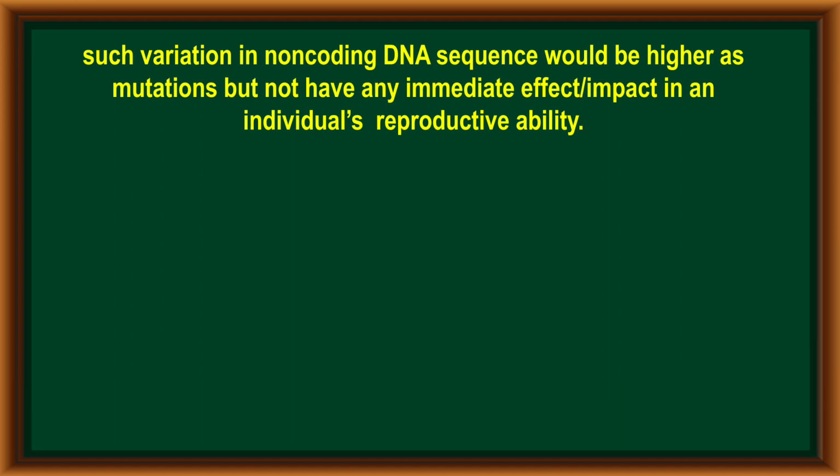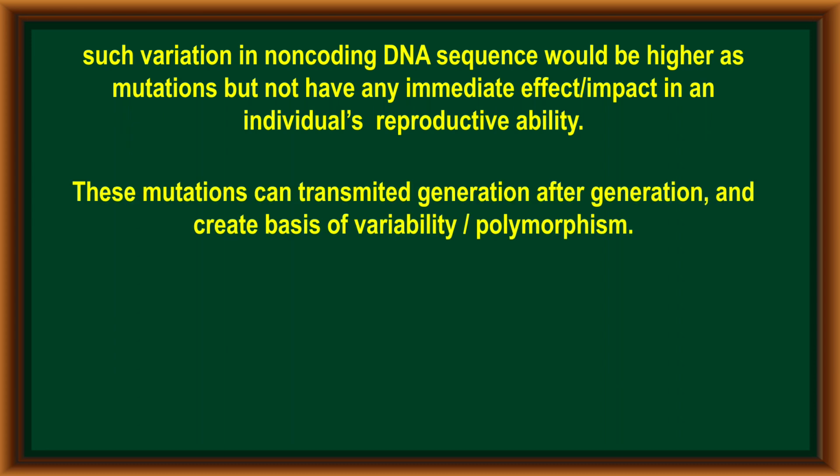Such variations which are created in the structure of non-coding sequences at a high rate never immediately affect their phenotype and reproductive ability. These mutations generally can transmit from one generation to another and create variabilities and polymorphism in a population.